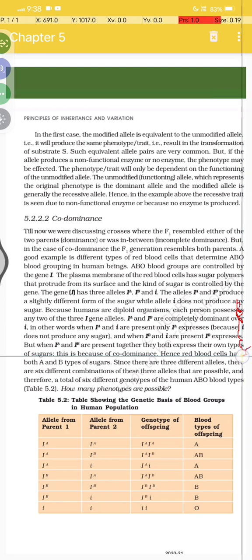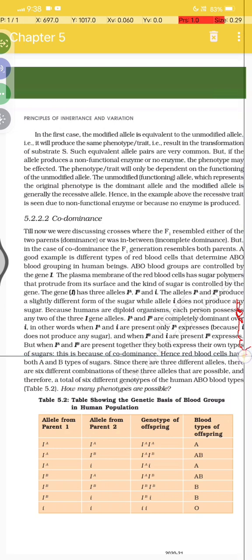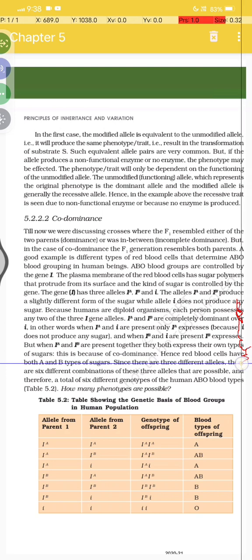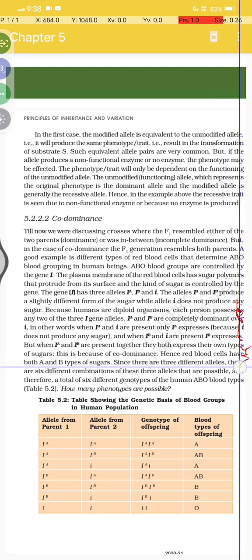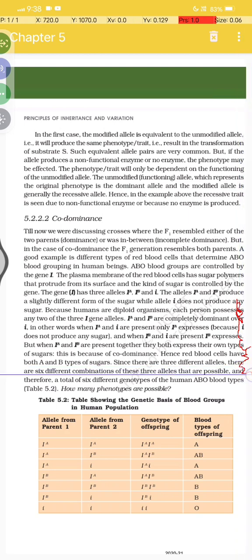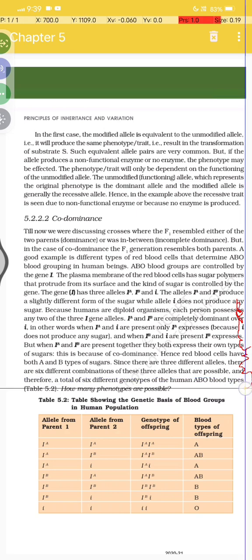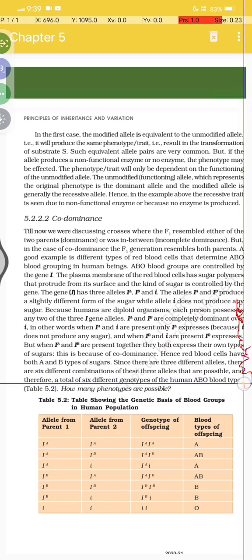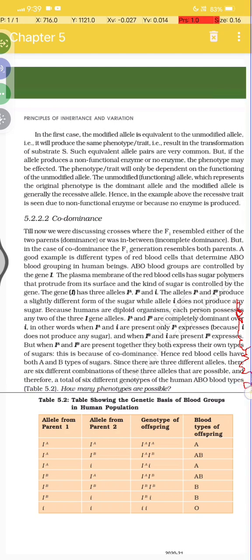This is because of codominance, and hence the red blood cell has both A and B type sugars. Since there are three different alleles, there are six different combinations of these three alleles that are possible, and therefore a total of six genotypes of the human ABO blood types.